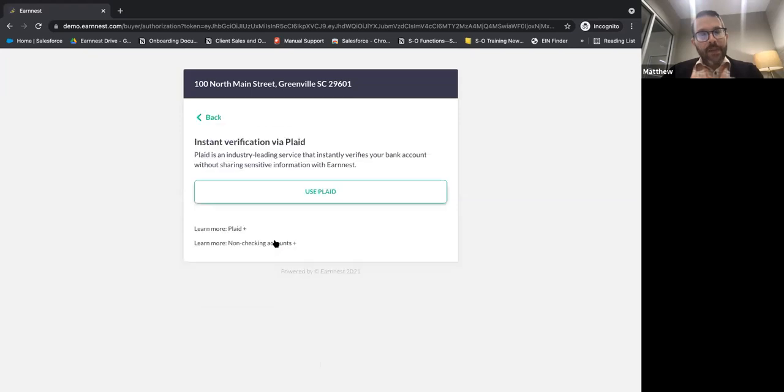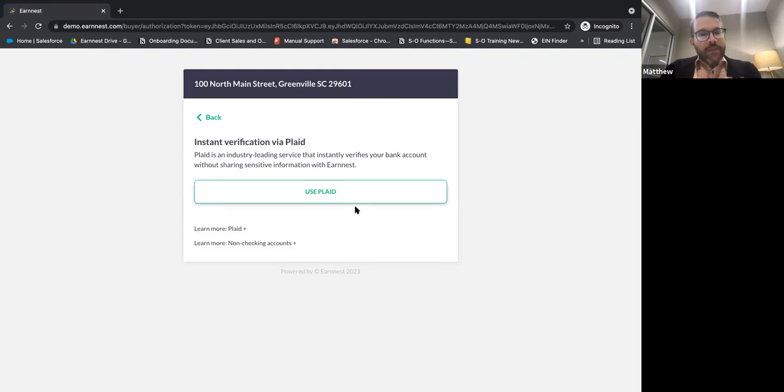And then we're going to verify their banking information. Now, this is where we introduce Plaid. Don't let that scare you. Plaid is our partner that we use to be able to transfer money from point A to point B. We do not hold the money ourselves. We are just facilitating that transfer from their bank account to the escrow holder directly.